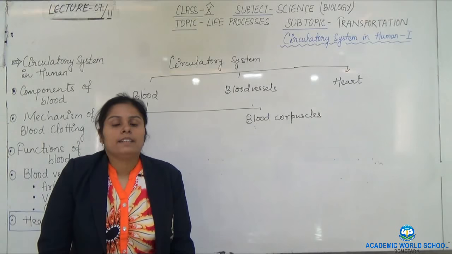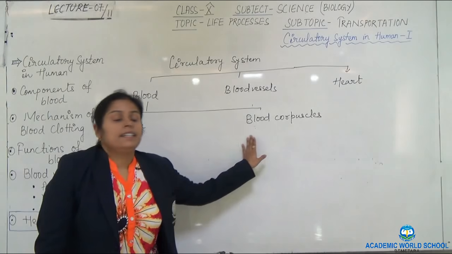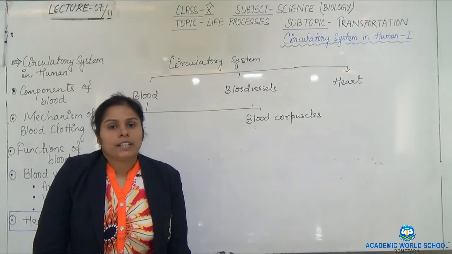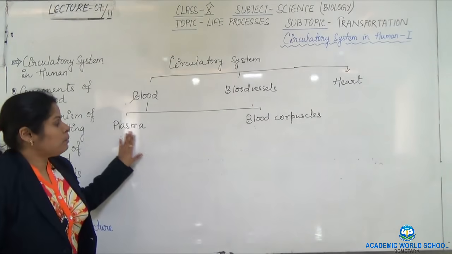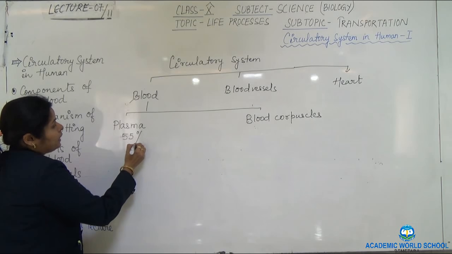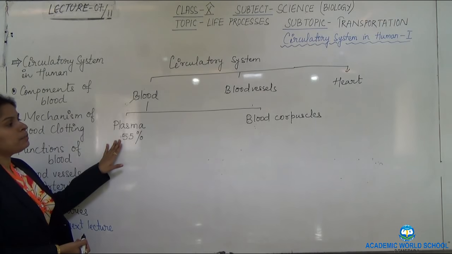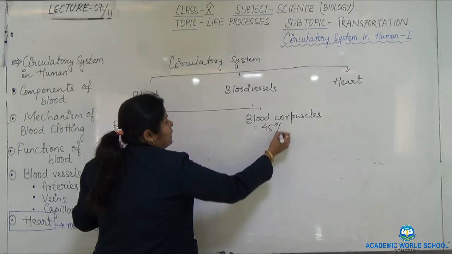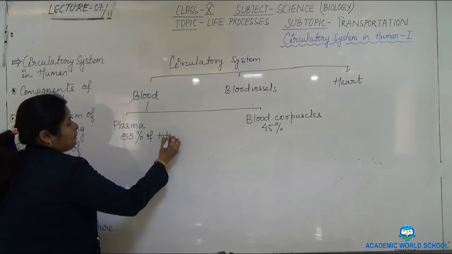It is a colloidal solution which has plasma and blood cells as its components. If we put it through centrifugation, we can easily separate the components. Plasma constitutes 55% of the total blood. So if plasma alone is 55%, blood corpuscles will be the remaining 45% of total blood.